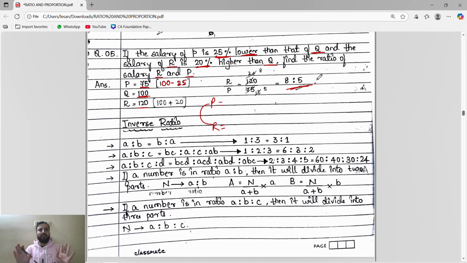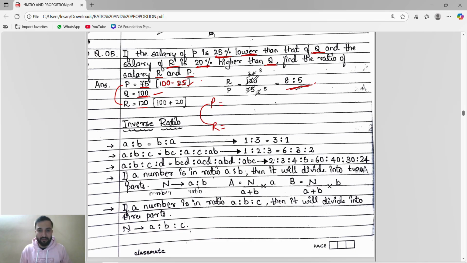This is the simplest and easiest method, guys. No need of doing step by step, 3 or 4 steps. We are comparing P with Q, so I will take Q as 100. So P, what will happen? 25% lower, so 100 minus 25, 75. R is compared with Q, I will take Q as 100. So R is 20% higher, so 100 plus 20, 120. Then we have to find the ratio of salary of R and P. R and P, so R by P.